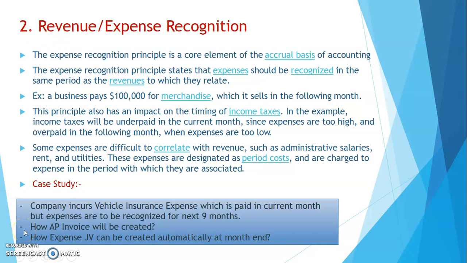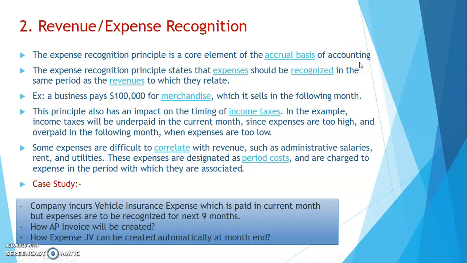Today's topic is revenue and expense recognition. Let's look into the introduction. What is revenue and expense recognition? The expense recognition principle is a core element of the accrual basis of accounting.